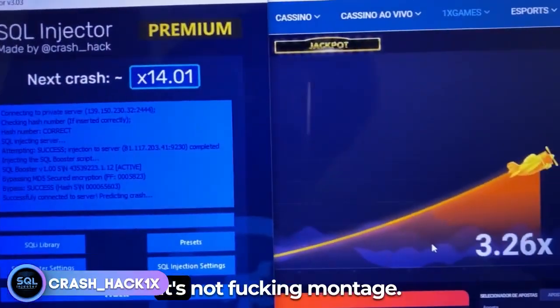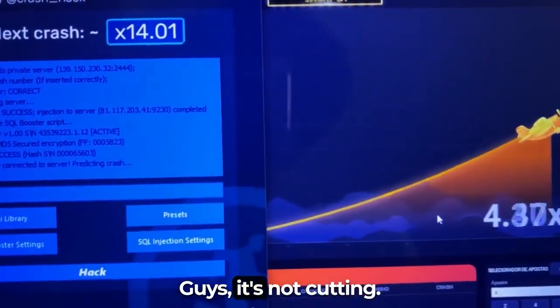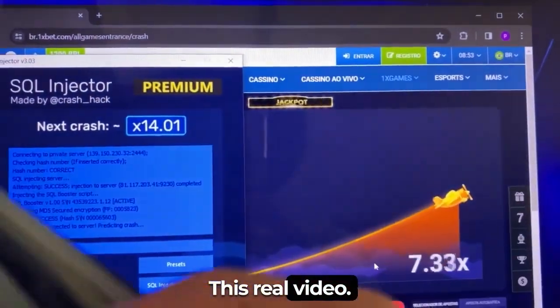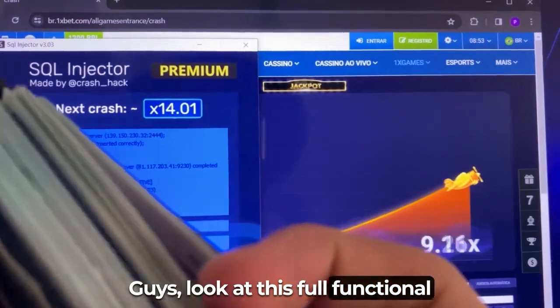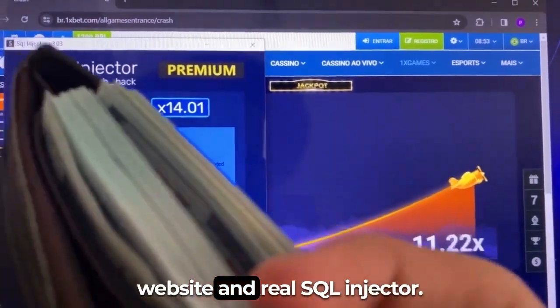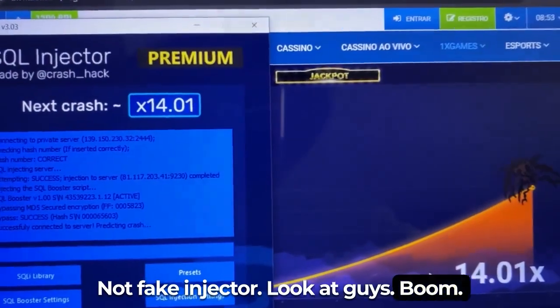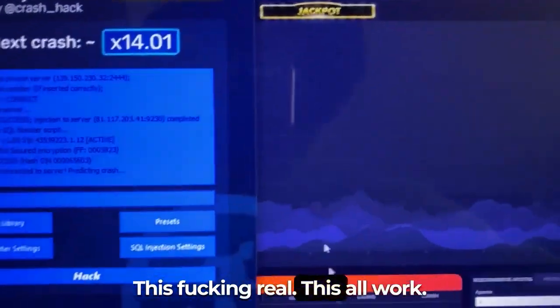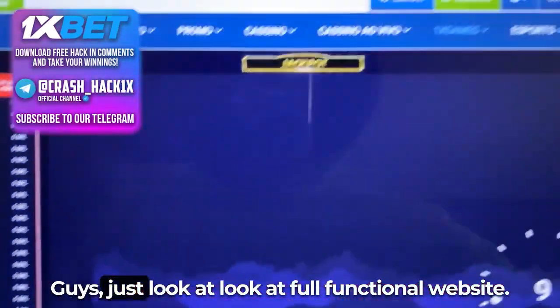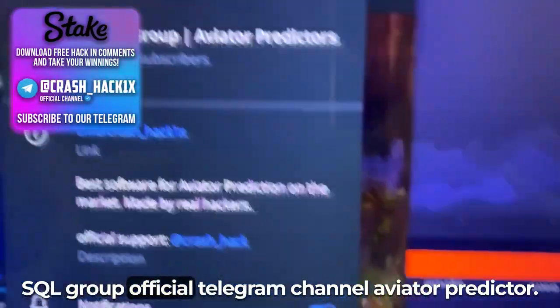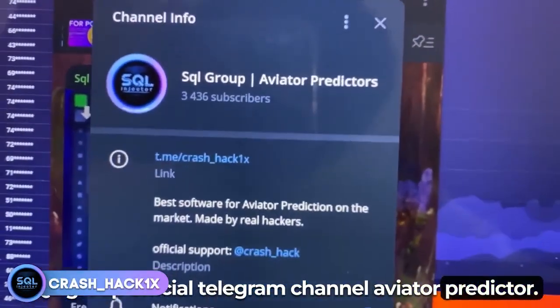It's not fake. It's not a montage, guys. It's not copying. Just look at this real video, guys. Look at this full functional website and real SQL injector, not a fake injector. Look at guys. Boom. This is real. This whole thing works, guys. Just look at the full functional website, SQL group official Telegram channel, Aviator Predictor, guys.